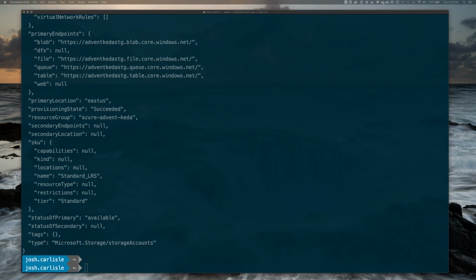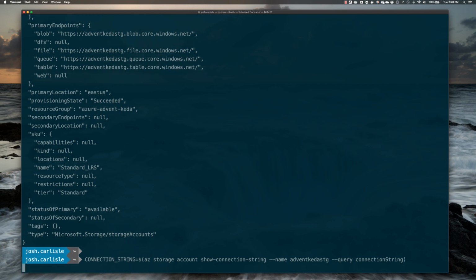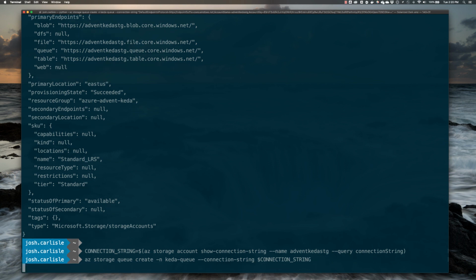So now that we have our storage account created, we're going to grab our connection string because we're going to be using that in the next couple commands that we need to run. So this is going to load up the connection string for that storage account into a variable there. And then we're going to create our new queue. This queue is going to be called the KEDA queue, and it's going to be created in our storage account with the connection string that we just set.